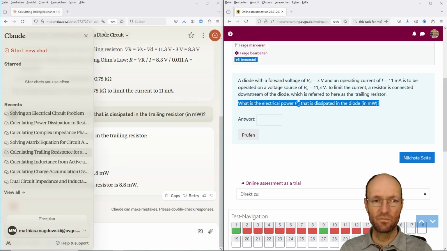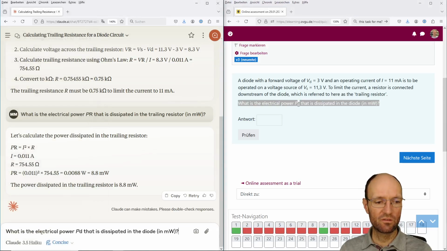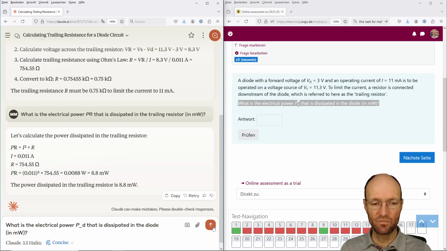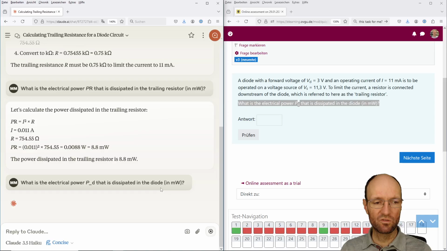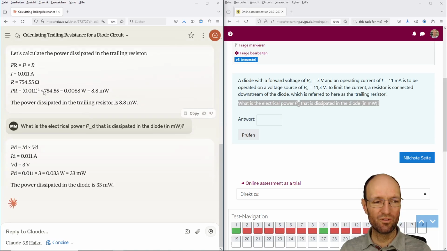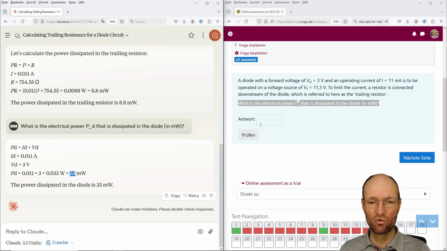So next question is back with the diode. And here it's asked what is the electrical power PD that is dissipated in a diode. I think this was before. The approach was not too bad. The result was wrong. The approach here looks correct, and I think this could be correct.